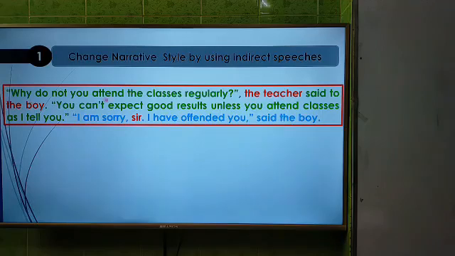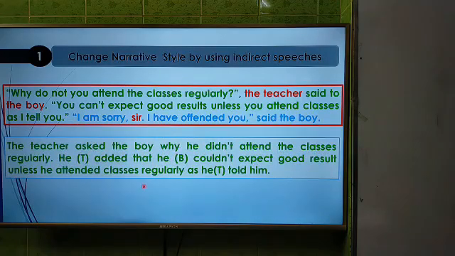That means this sentence has been said by the teacher to the boy. Here the speaker is the teacher, and the person spoken to, that means the listener, is the boy, and the sentence is an interrogative sentence. "Why don't you attend classes regularly?" And that's why we have to use the reporting verb of an interrogative sentence.